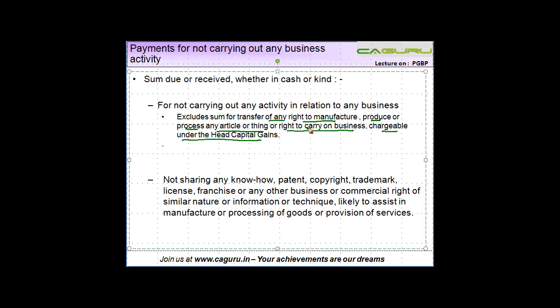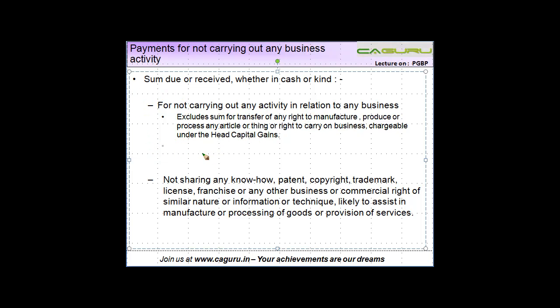This is very crucial because this is what determines whether the income is chargeable under capital gains. If the payment is for the transfer of such a right, then it is not taxed under section 28. Section 28 not applicable. This was insofar as the first payment is concerned.